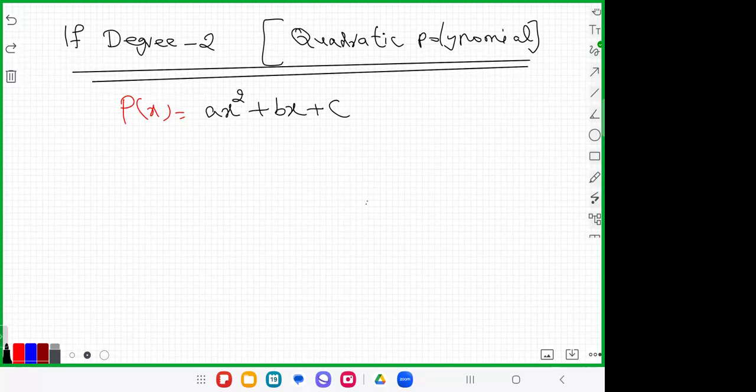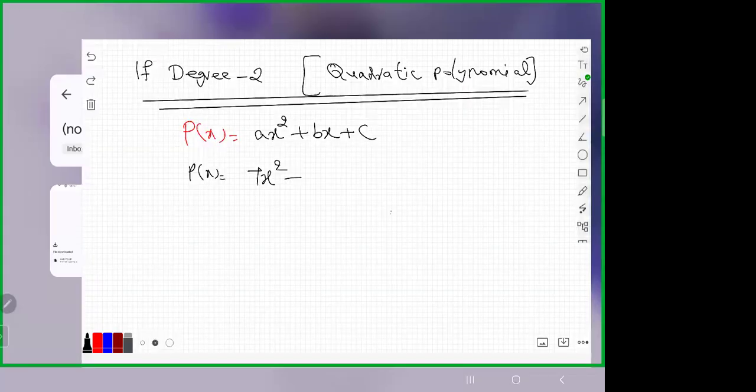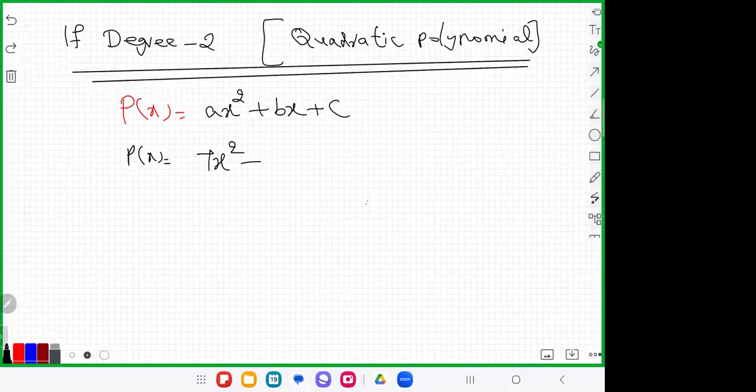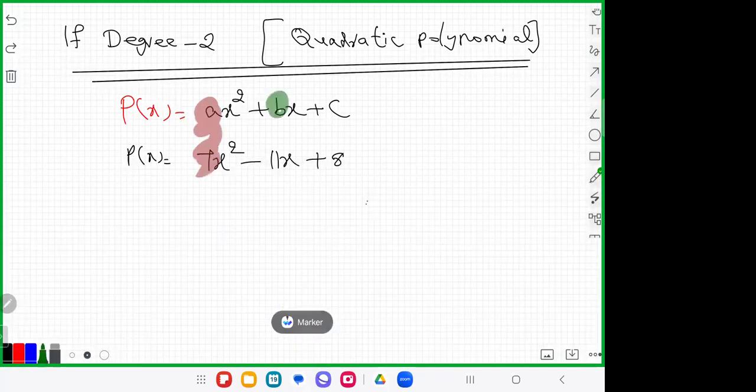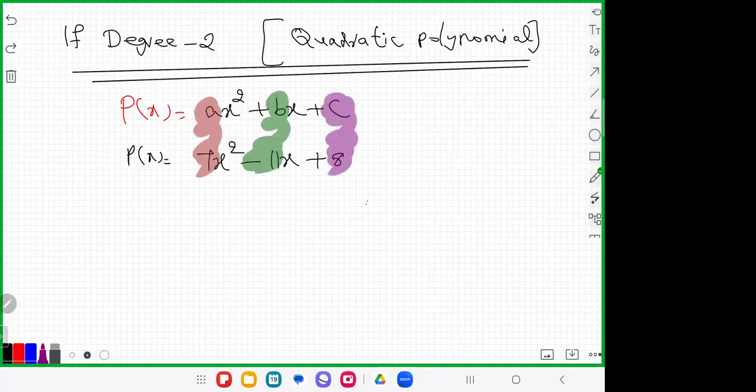Where a is not equal to 0. For example, you can write it this way: p of x is equal to 7x square minus 11x plus 8. When we are comparing, we'll get the value of a is 7, the value of b is minus 11, and the value of c is equal to 8.